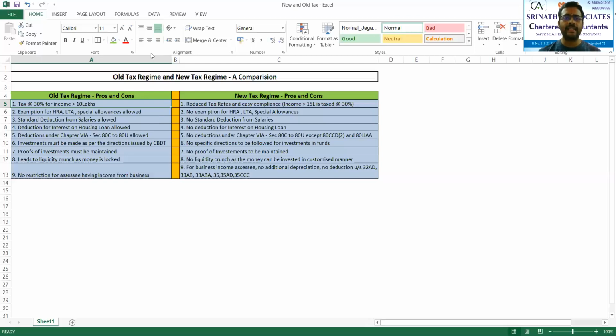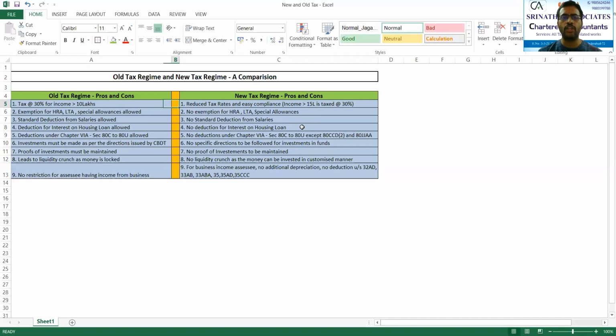So let us quickly see the first point of difference between old as well as new. In the old one, if you observe, we have given you the tax at the rate of 30% for an income above rupees 10 lakhs. So the income above 10 lakhs will be liable for taxation at the rate of 30%.